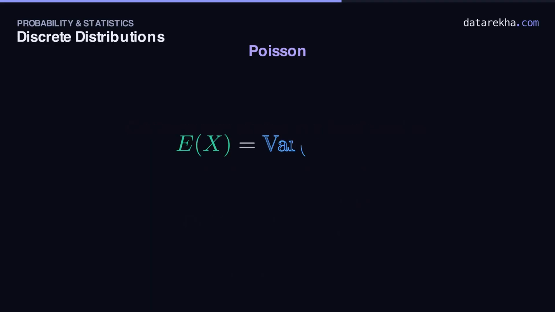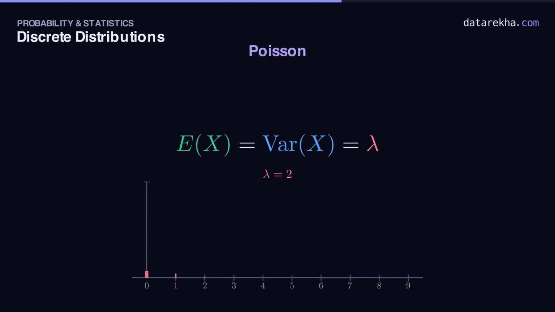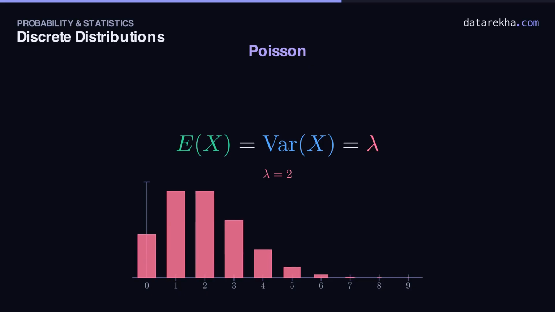And here's the fact worth memorizing. For a Poisson variable, the mean and the variance are the same number, both equal lambda. With lambda equal to 2, the shape looks like this: a lopsided mound near the small counts, with a long thin tail to the right for the rare busy windows.